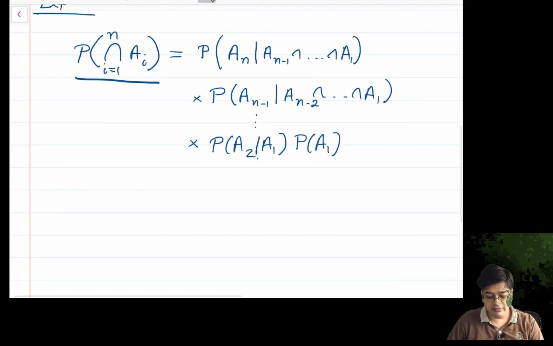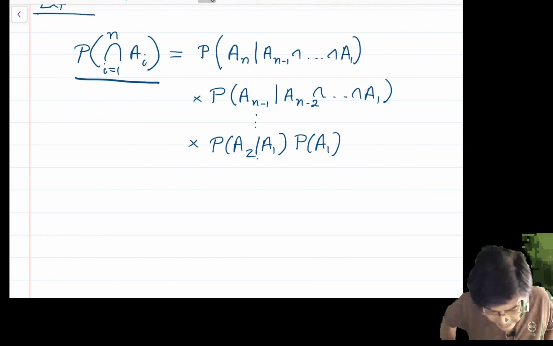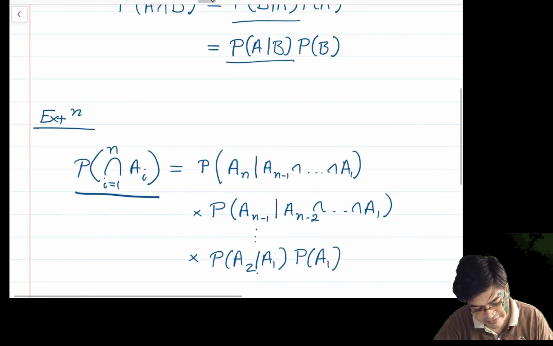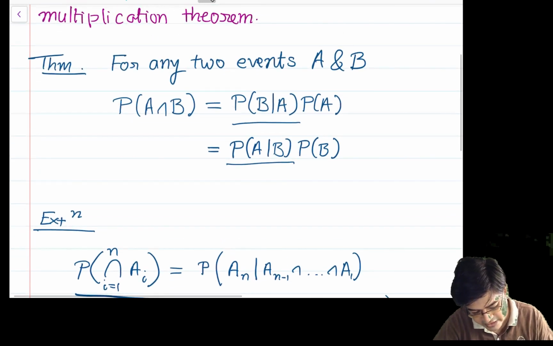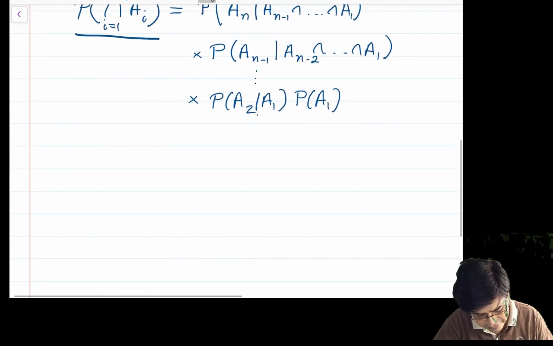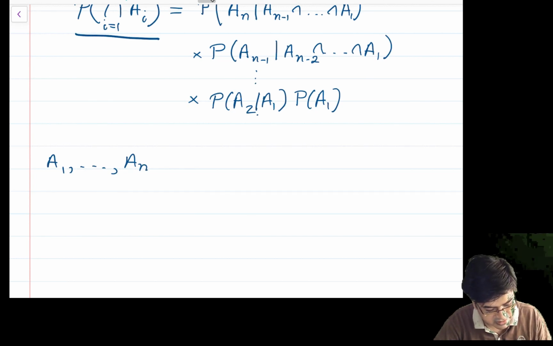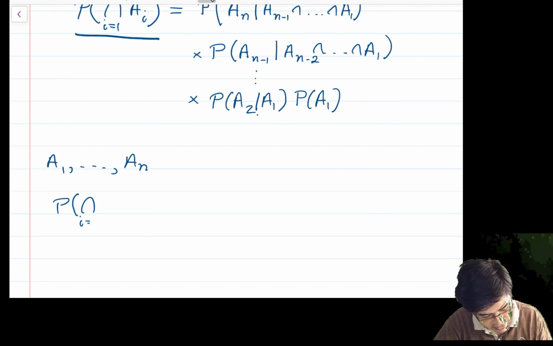This way the computation of probabilities is very easy. So let me prove this result using the two case. I have been given a collection of events A1, A2 and so on up to AN. I have been asked to compute probability of intersection over i equal to 1 to n of AI.